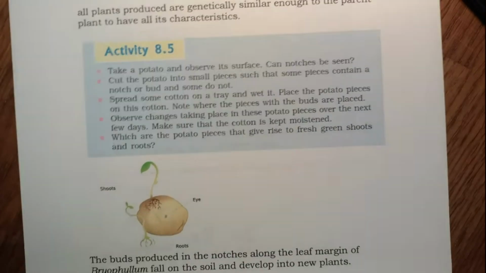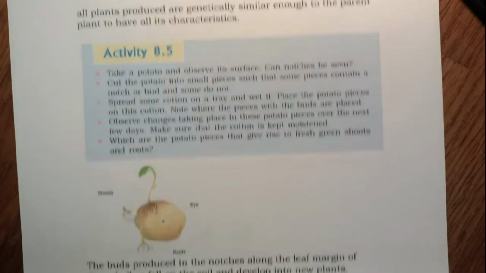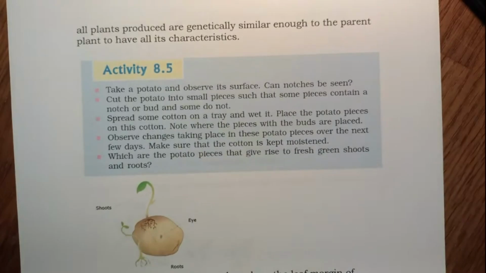Cut the potato into small pieces such that some pieces contain a notch or bud and some don't. Spread some cotton on a tray and wet it. Place the potato pieces on this cotton. Note where the pieces with the buds are placed. Observe the changes taking place in these potato pieces over the next few days. Make sure that the cotton is kept moist.